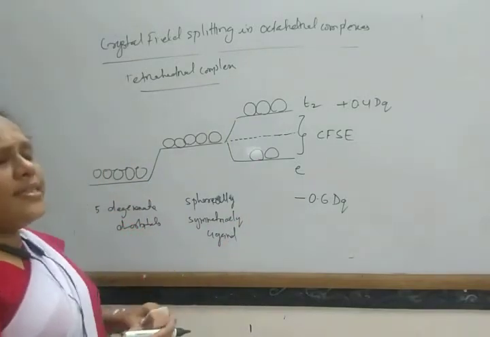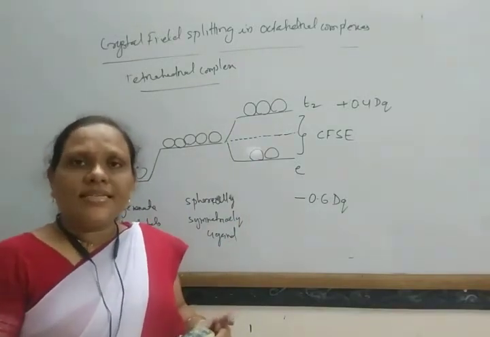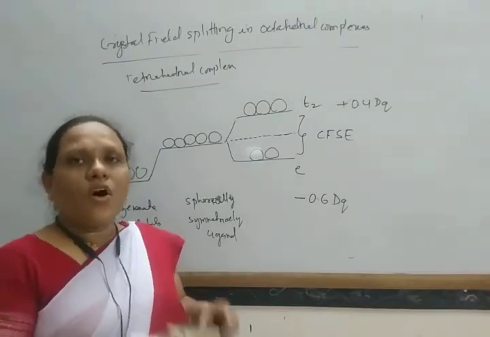And another thing, in the tetrahedral field, the splitting energy is less than that of octahedral field.